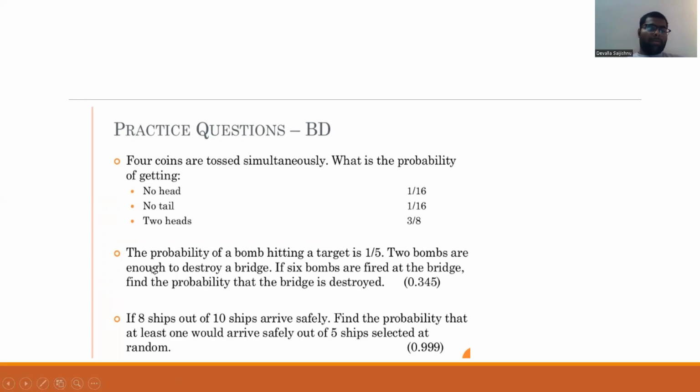The probability of a bomb hitting a target is 1.5. Two bombs are enough to destroy the bridge. If six bombs are fired at the bridge, find the probability that the bridge is destroyed: 0.345. If 8 ships out of 10 ships arrive safely, find the probability that at least one of 5 selected at random arrives safely: 0.999.